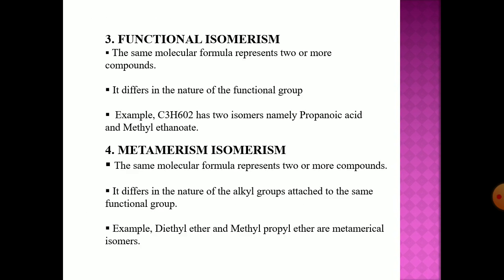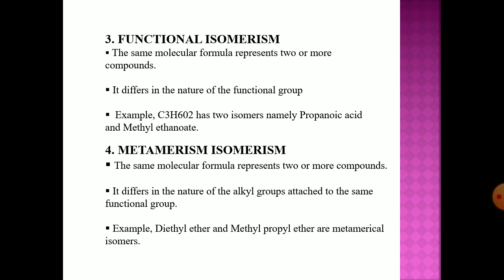The third type is the functional group isomerism. The same molecular formula represents two or more compounds, but they differ in the nature of the functional group. For example, C3H6O2 has two isomers, namely propanoic acid and methyl ethanoate.